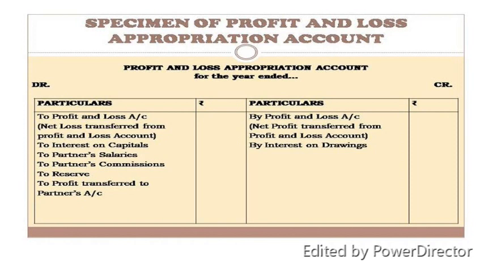In any case where the partnership deed does not exist, or the partnership deed mentions the interest on capitals and interest on drawings but doesn't say anything about the sharing of profits or loss, in that case the profit or the loss, whichever comes out, will be divided equally among all the existing partners. So that's the end of the PL appropriation account.